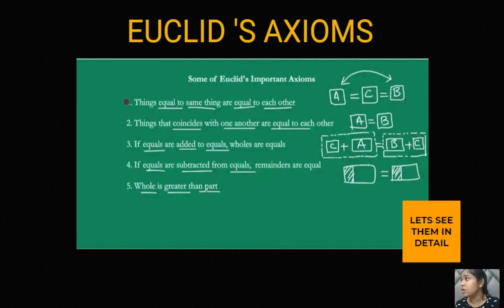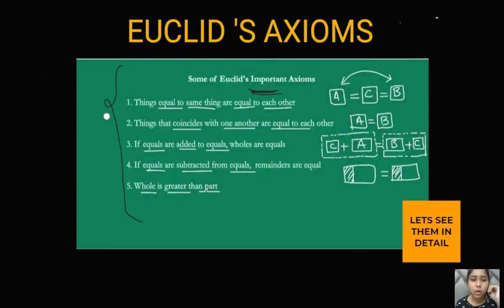There are many Euclid's axioms, and out of those only 4 you have to learn. These are the important ones. So I suggest you write them down in your notebook so that you can better understand, because writing down can increase the retaining capacity. In case of any queries and doubts you can comment below. Me and my team are there, and we can definitely explain things if you aren't able to understand anything, right? So let's start with Euclid's important axioms.